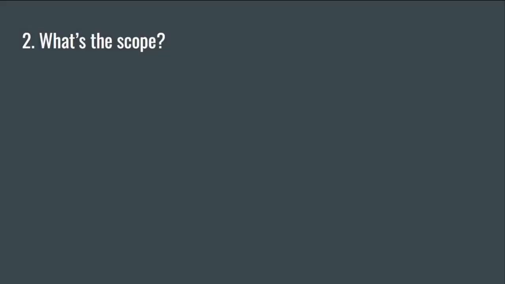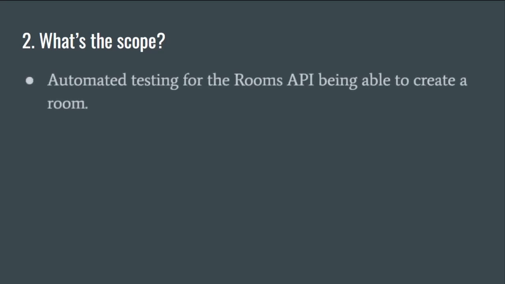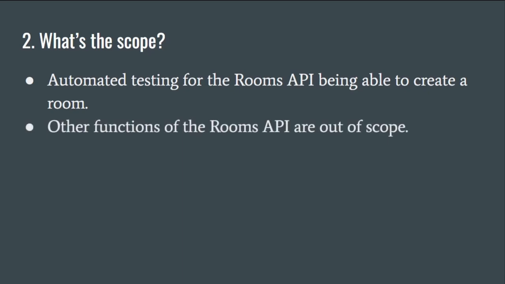So let's talk about our testing scope. As we just mentioned, the goal is to test this Rooms API and being able to create a room. That's really the main goal here, so it's pretty straightforward. There may be other functions of the Rooms API, and we're going to say that those are out of scope for the time being.